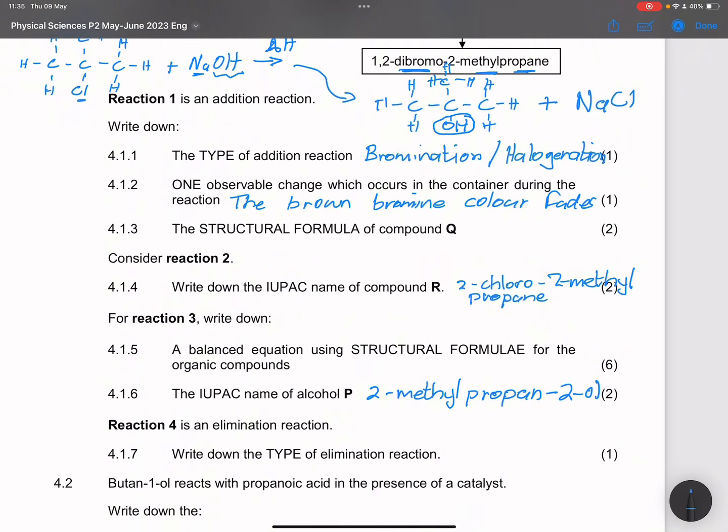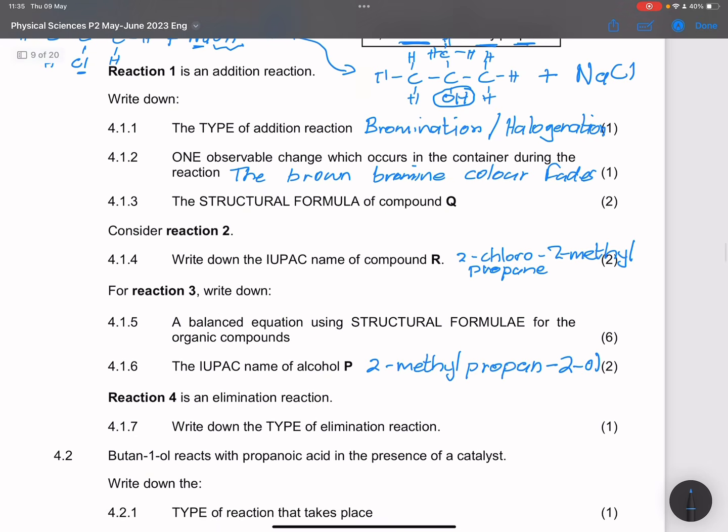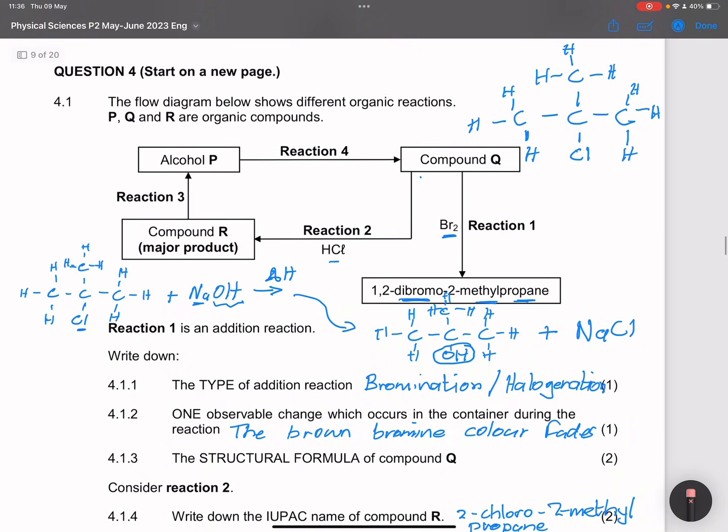Now let's go to reaction 4. They say reaction 4 is an elimination reaction, and they want us to write down the type of elimination reaction that it is. Note there, we're taking that alcohol and taking it back to becoming an alkene.